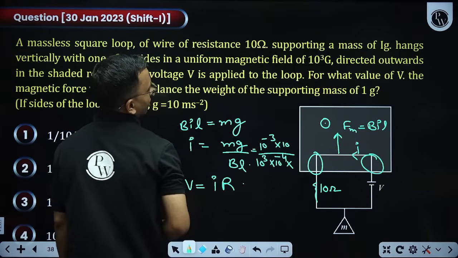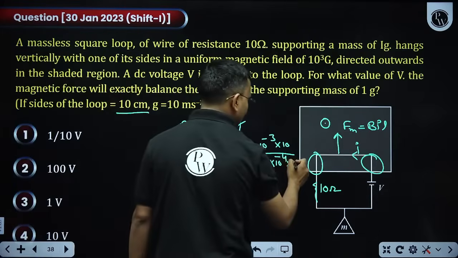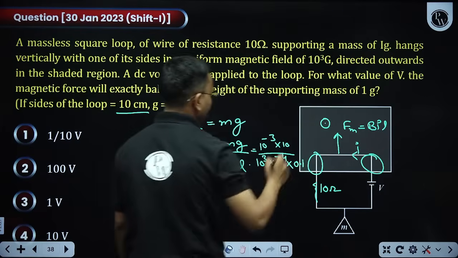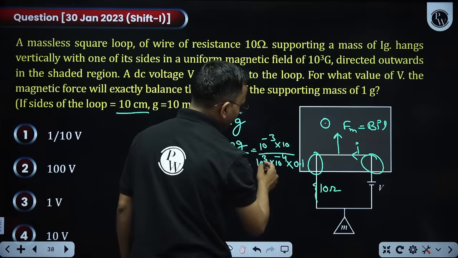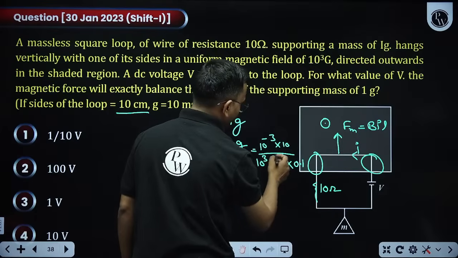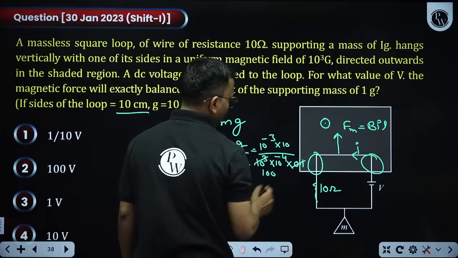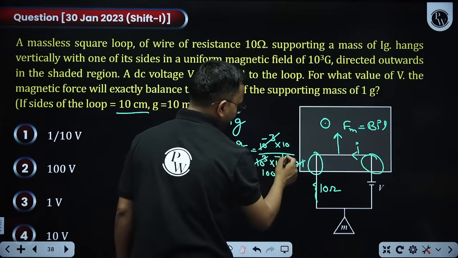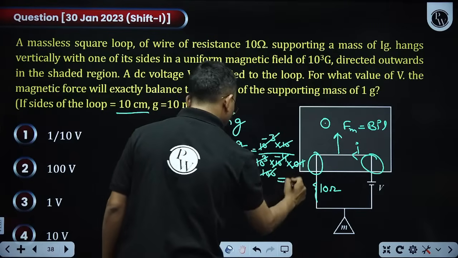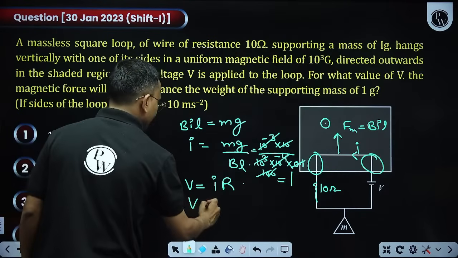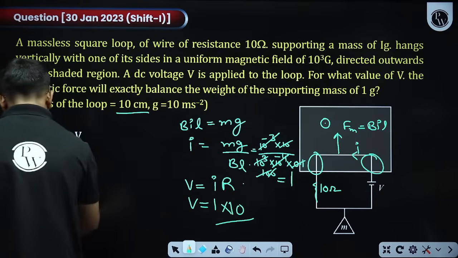Length of the loop is 10 centimeter, meaning 0.1 meter. So this is 0.1 and this becomes 100, and 10 to the power 3 gets cancelled, so I comes out to be 1. So V equals 1 into the resistance, resistance is 10, so this comes out to be 10 volt.